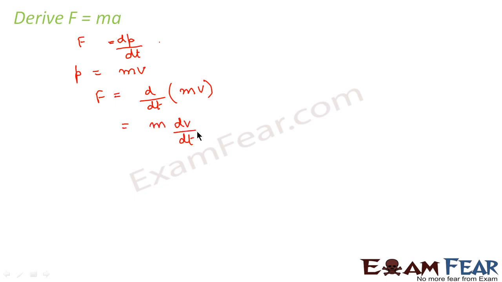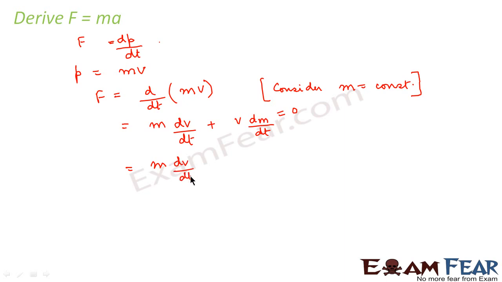So from this we get, by the product rule, m dV by dt plus V dm by dt. Now this is an assumption which we have taken, that mass will remain constant, so the second term will become equal to 0. So we get mass times dV by dt. Now what is dV by dt? dV by dt is the rate of change of velocity, which is equal to acceleration. So we get force is equal to mass into acceleration.